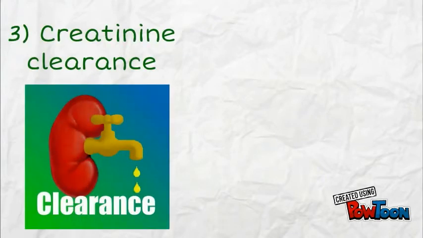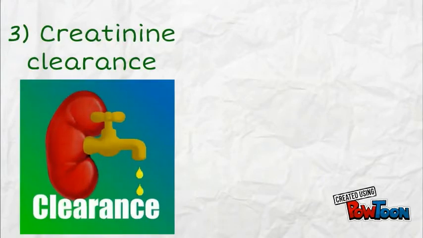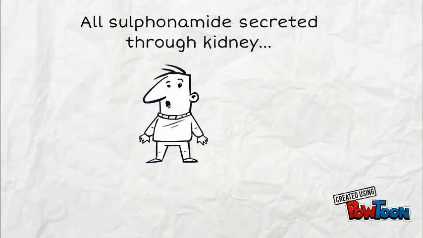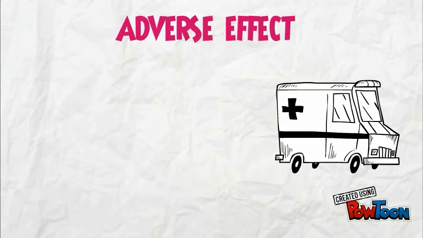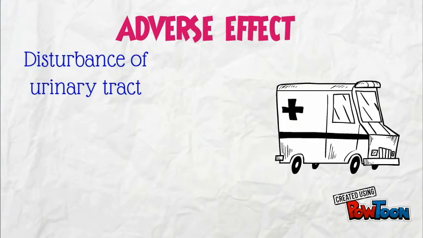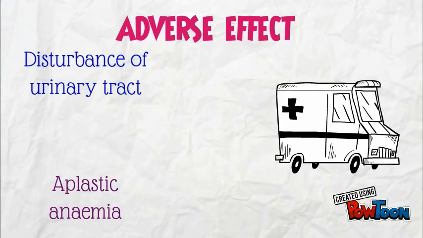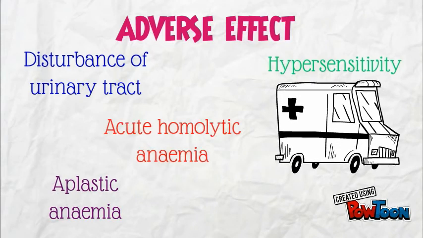Next, we have to look into the aspect of creatinine clearance in the patients, as all the sulphonamide is secreted through kidneys and some causes renal toxicity. For the adverse effect of sulphonamide, it will cause disturbance of urinary tract, aplastic anemia, hypersensitivity, and acute hemolytic anemia.